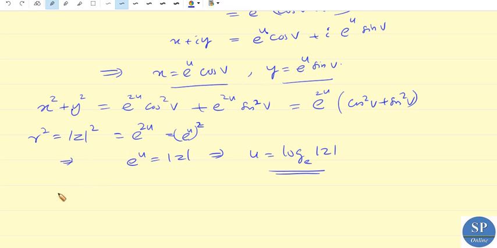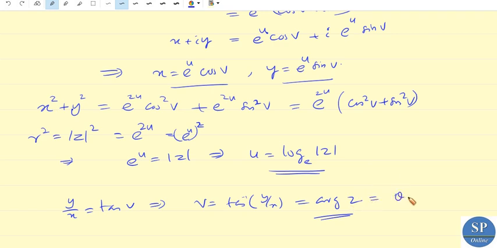We know y by x is equal to tan v. So from this we get v equal to tan inverse of y by x, which is the argument of z itself, right? So we can write this is the argument of z. If theta is any argument, then we can write this as theta plus 2n pi.